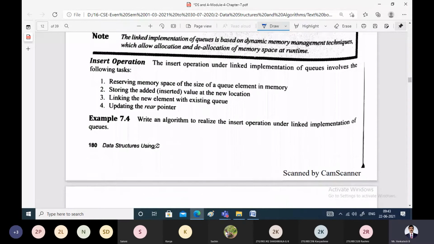As we have studied when we were discussing the chapter on linked list, the first step is to reserve memory for the node which you want to store. That means allocate the memory for the new node, and store the data value in the element field or data field of the new node, because every node consists of at least two fields.